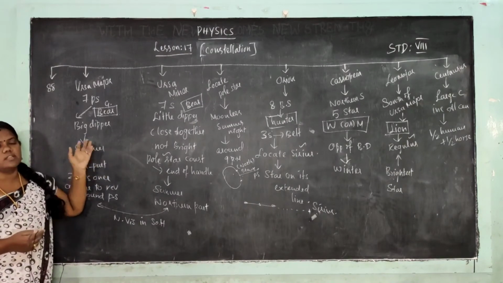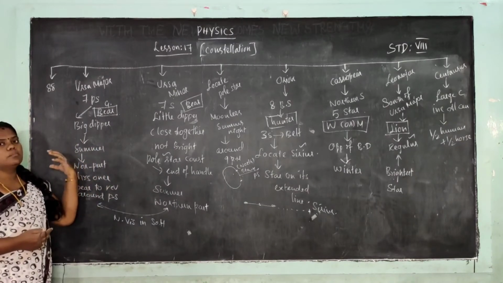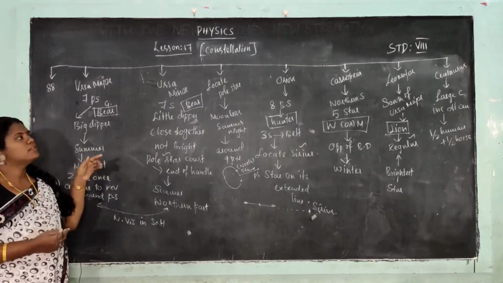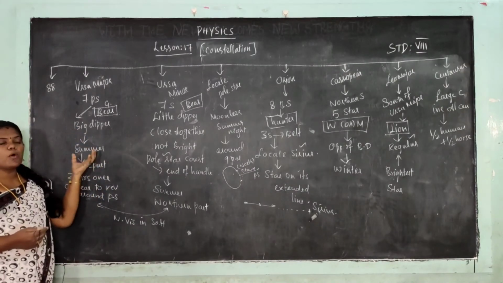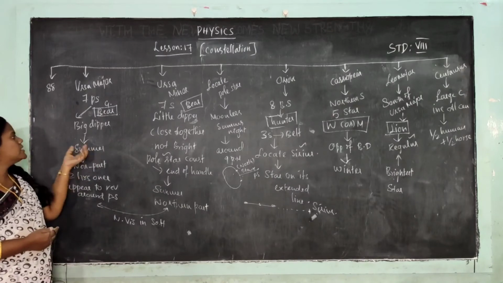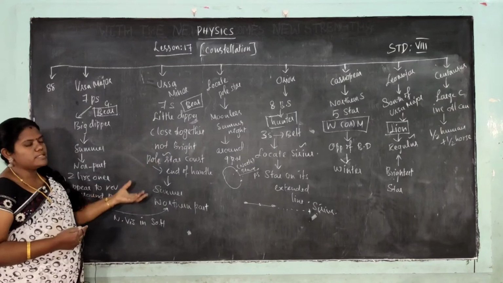First, Ursa Major and Ursa Minor. These two constellations are each created by a group of 7 stars. 7 prominent stars combine to form Ursa Major, and 7 small stars combine to form Ursa Minor.